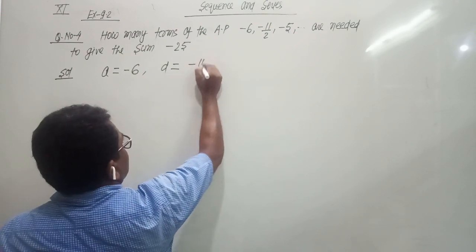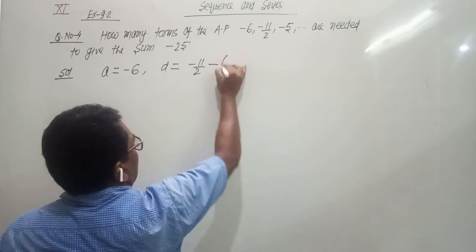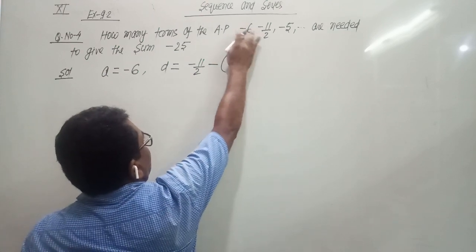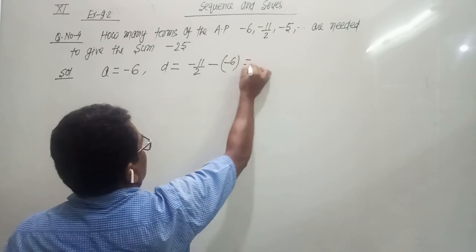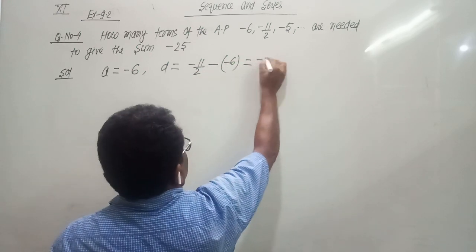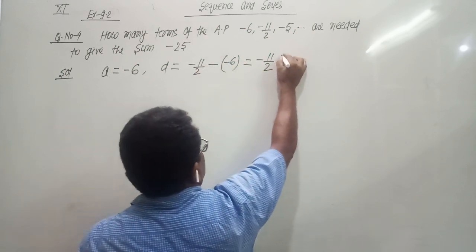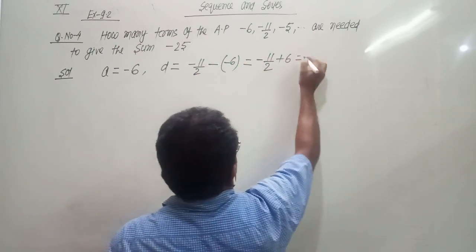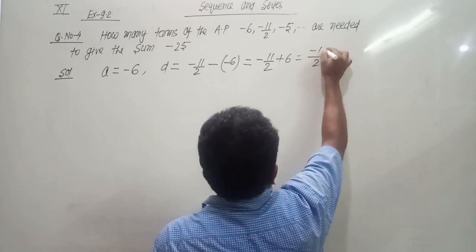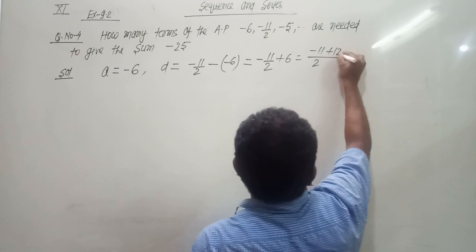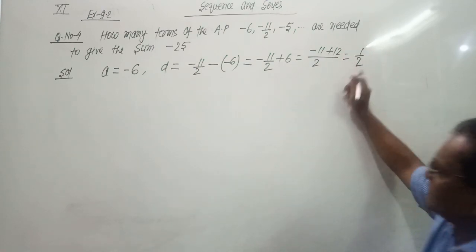Second term is minus 11 by 2, and we have to subtract the first term, and the first term is minus 6. So it becomes minus 11 by 2, minus minus plus 6. By taking LCM, we get minus 11 plus 12, and that is 1 by 2. This is the common difference.